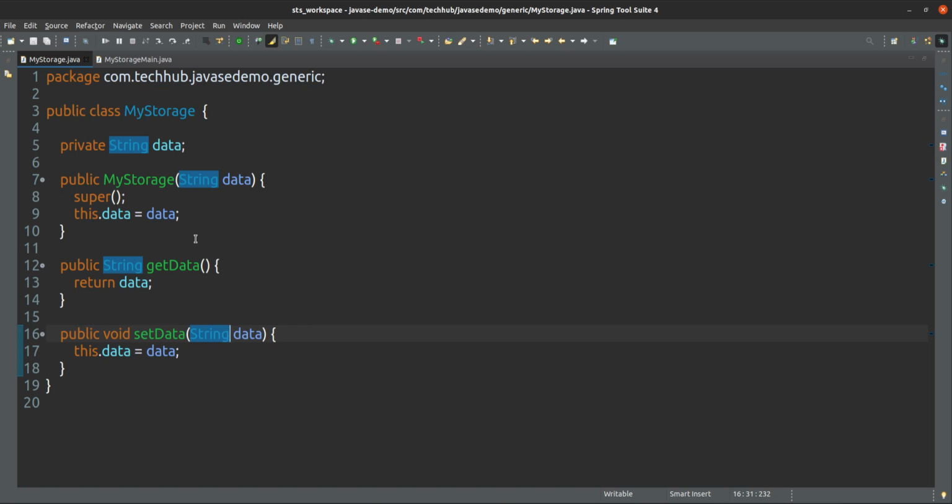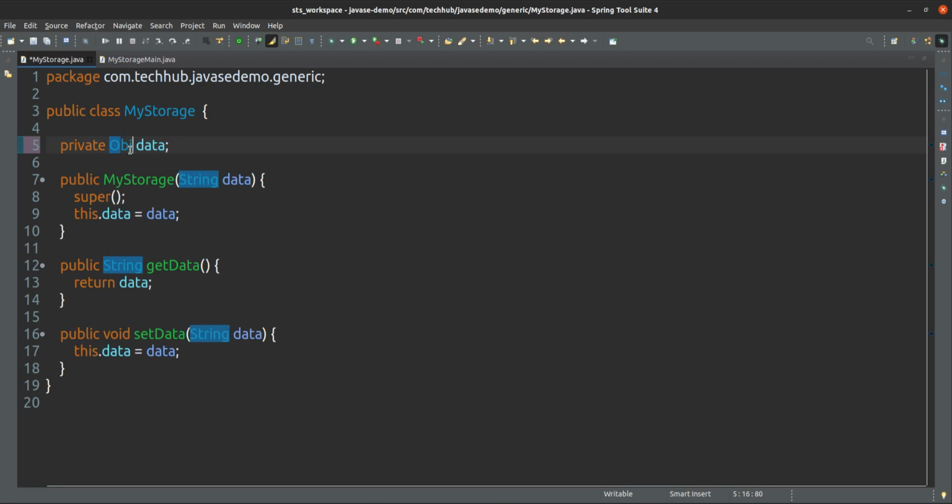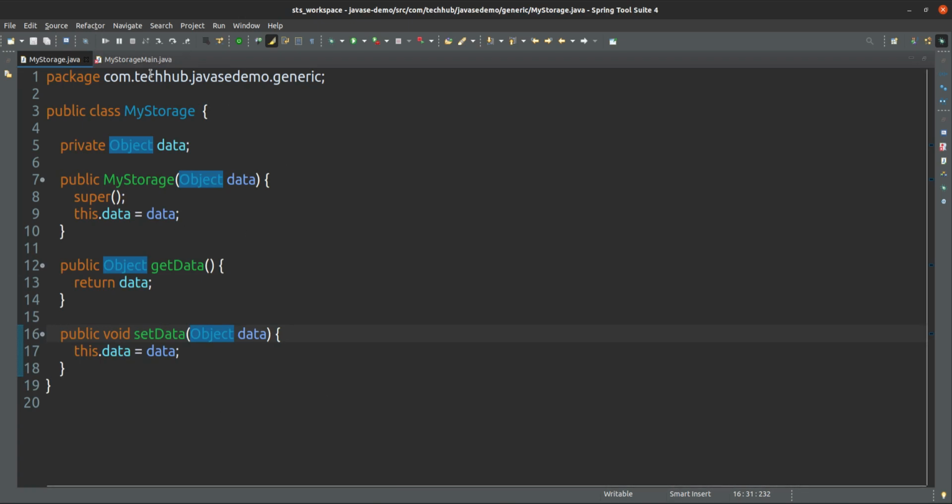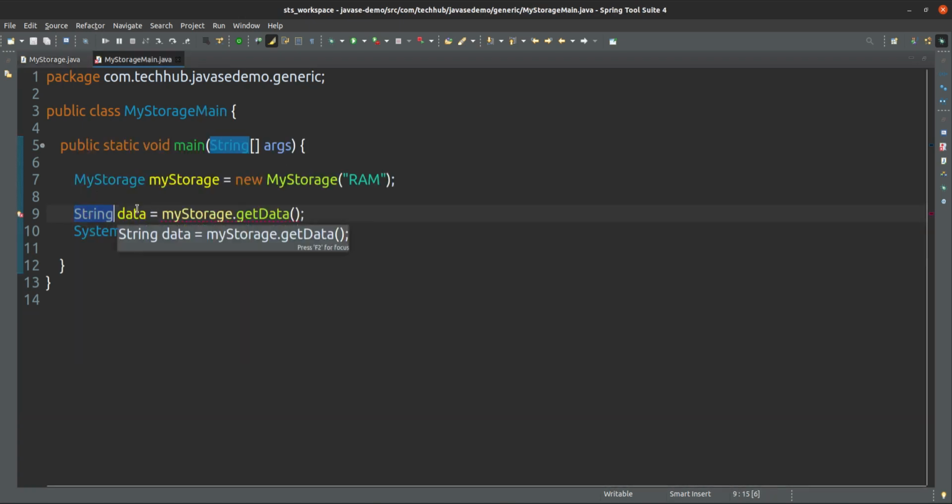So in that case, you can resolve this issue by Object class, no issue. You can give this as an object type, no issue, because object is everything, because all the classes are the subtype of object only. So now, you can see here one thing, it's very easy. If I give here object, it will work.